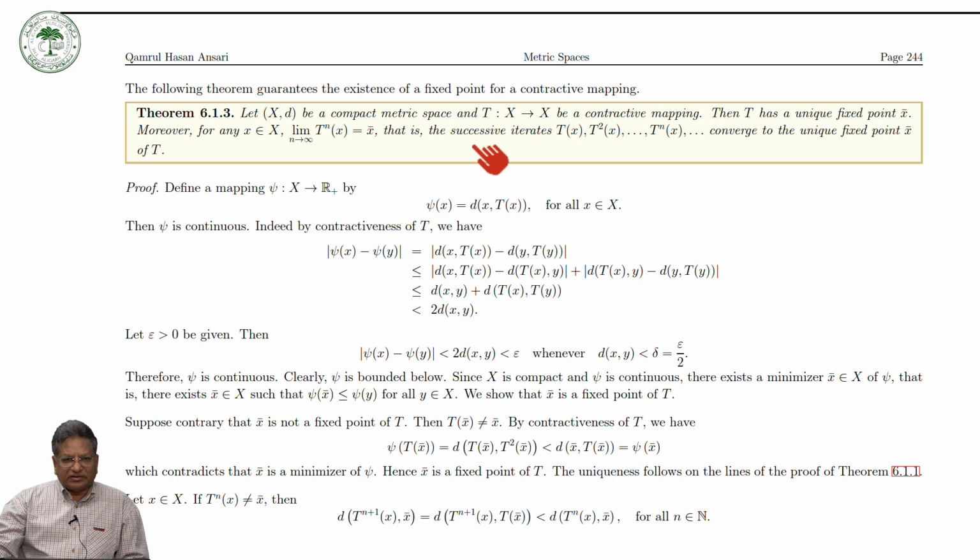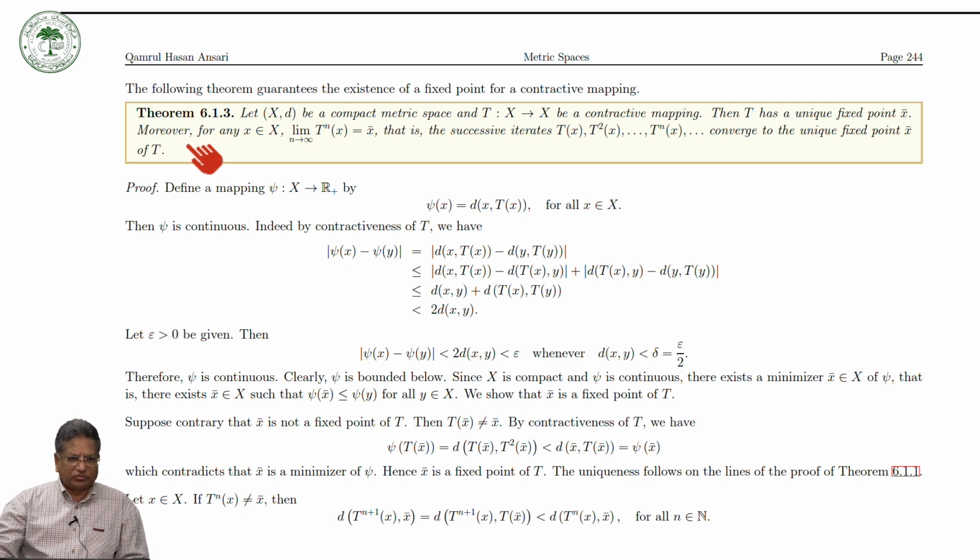This is the successive iteration. So first we start from any x, we get T of x, and then operate T again over here, we will get T² x, operate again and continue in this way, you will get Tⁿ x, and so on. And then we will see that this sequence converges to the unique fixed point x̄ of T.